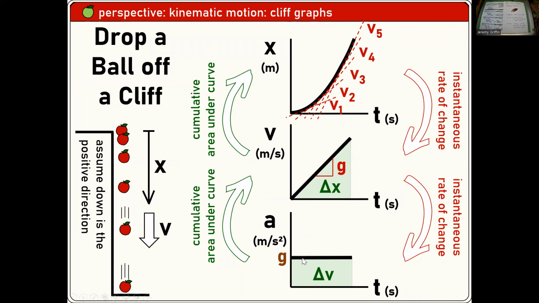Great. So constant acceleration, just whatever the free fall of the planet is, which for Earth is like 9.8 or 10 meters per second squared. Which means velocity picks up at a constant rate, and x versus t is going to be parabolic. And everything in red and green tells you the connecting relationships because all these graphs are related to each other. Guys, if you had one of those graphs, could you pretty much figure out the other two? Yeah. You guys got that? That's an accelerating situation. That's uniform acceleration.